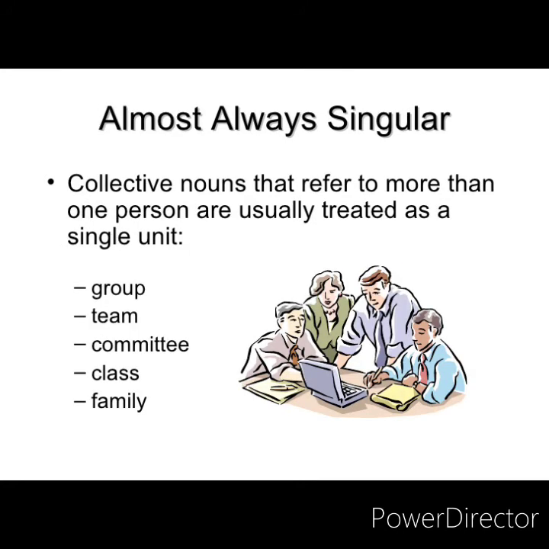Now what else is singular? Collective nouns which refer to a group of people, they are only a singular unit. Like group, though it has many members, but we say group 1 or group 2. So it is considered one. Team, committee, class, family. So they are always considered as a single unit, though they have many members inside them, but still they are always singular and will take the singular verb.